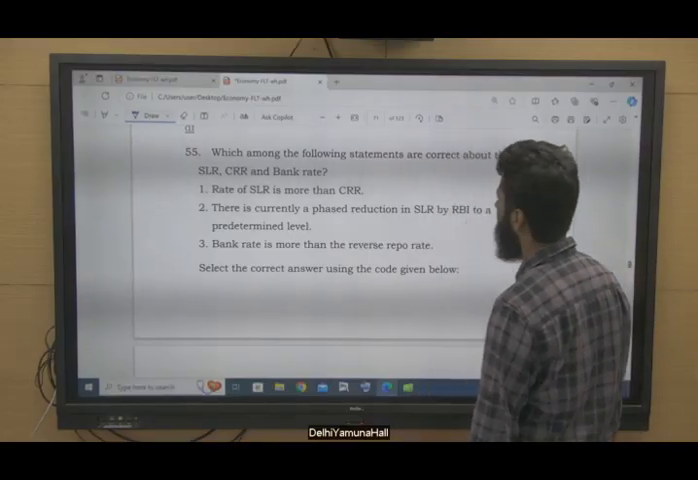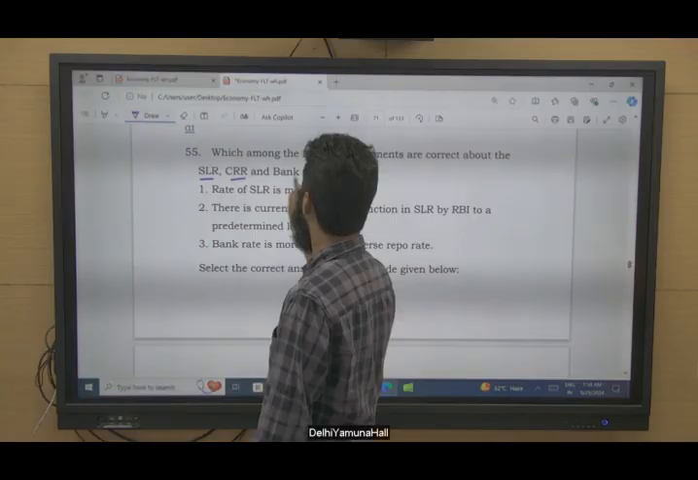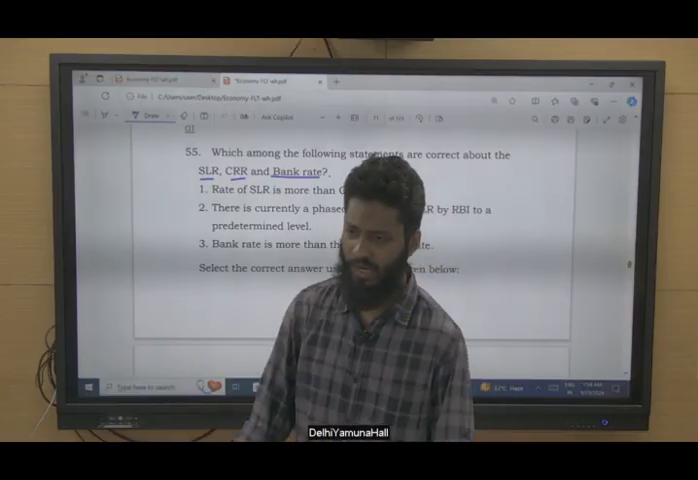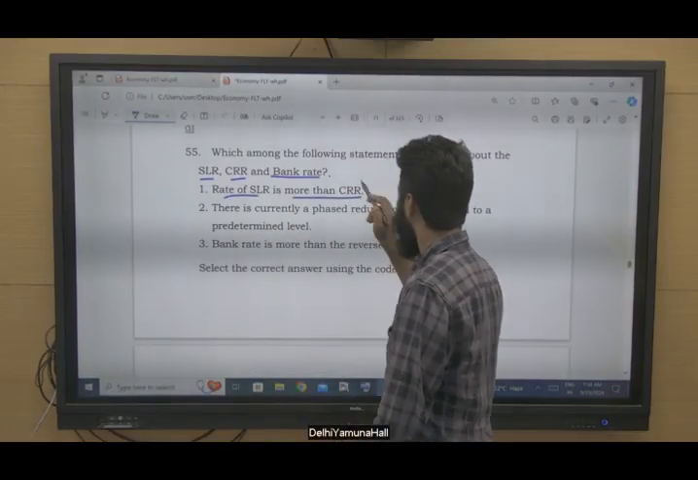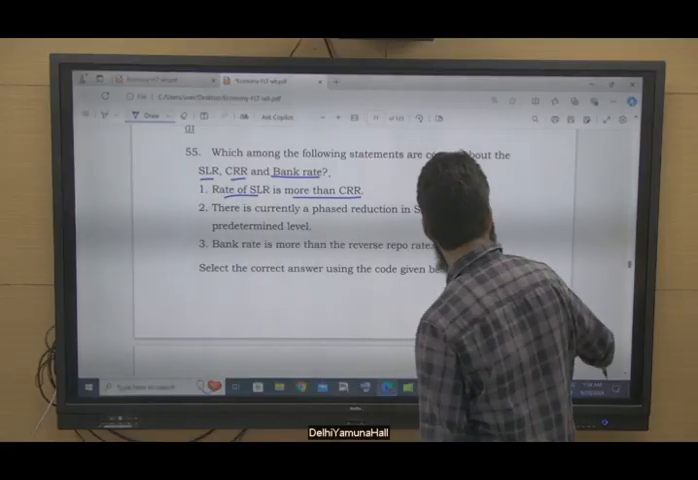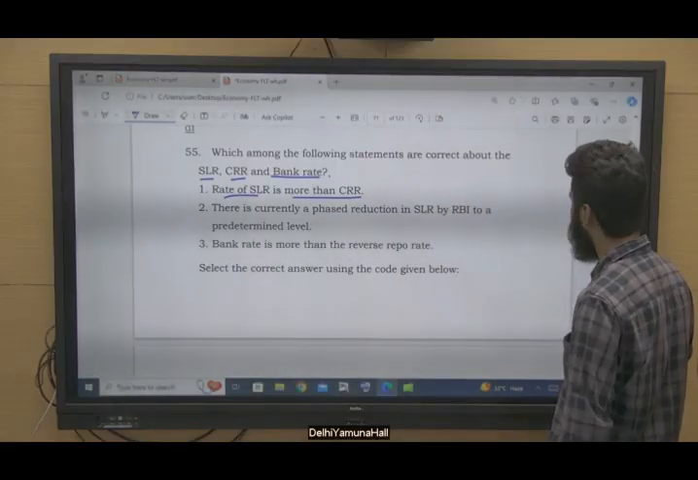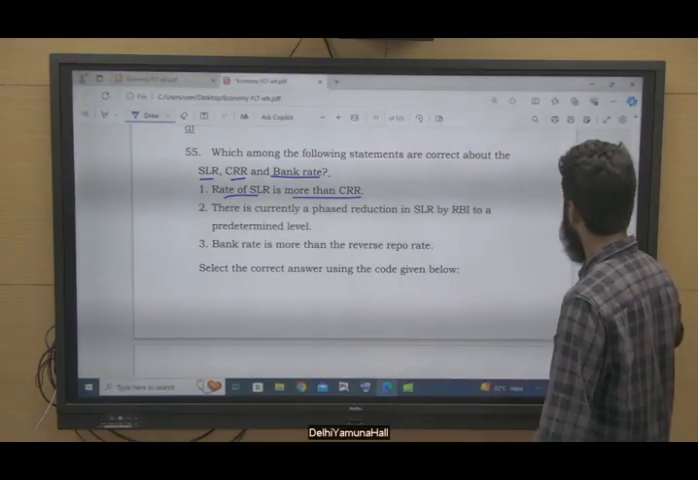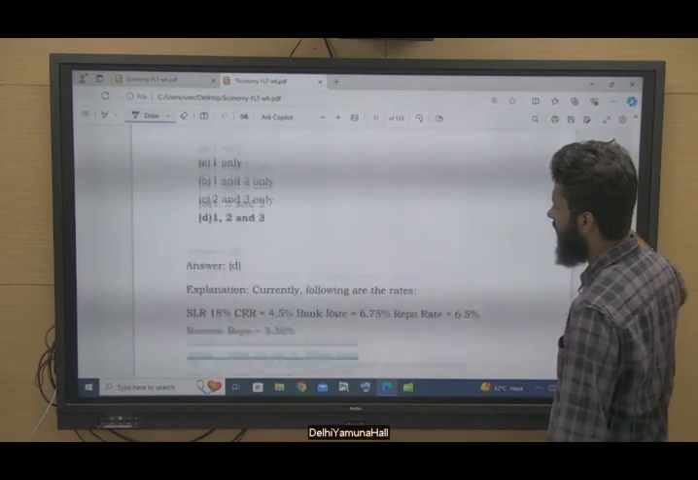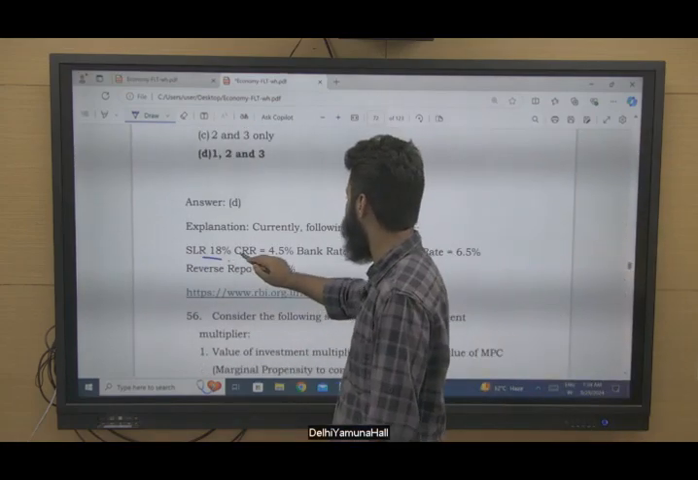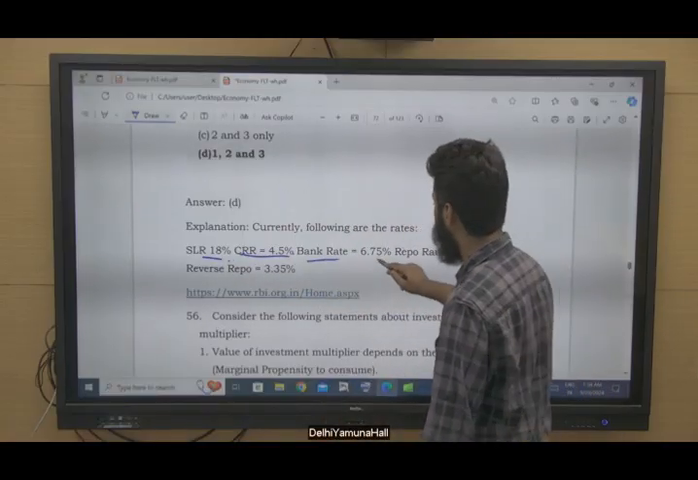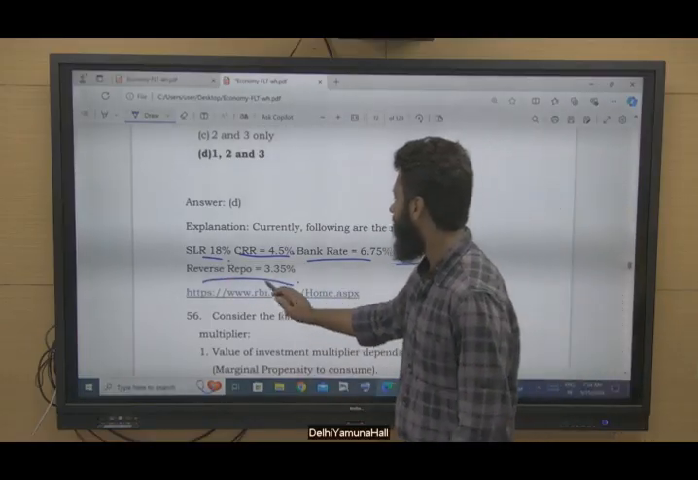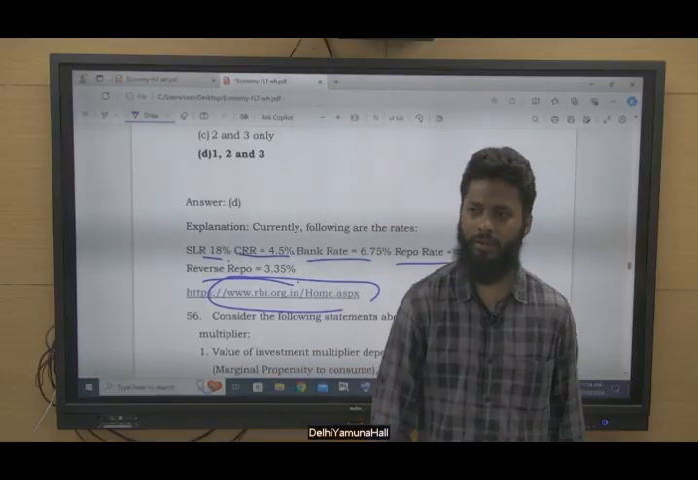Which among the following statements are correct about SLR, CRR and bank rate? You know, statutory liquidity ratio and cash reserve ratio, right? So rate of SLR is more than CRR. True. Now we will see what are the exact rates. You can find these rates on the website of the RBI, right? On the left tab you will get all that information. So see, this is the current rate. SLR is 18%, CRR is 4.5%, bank rate is 6.75%, repo rate is 6.5% and reverse repo rate is 3.35%. You can find this information on the home page of RBI only, right?